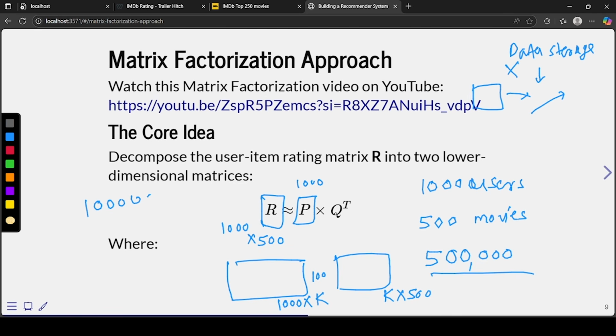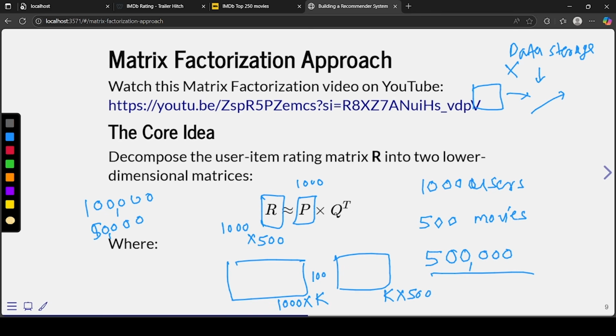Then we will require here 1 lakh data points, and here we will require 100 into 500, so 50,000. So we will require 1,50,000 data storage, right? So there is a huge reduction in the data. This is one simple way to reduce the data storage for this. So we'll use the matrix factorization approach for this.